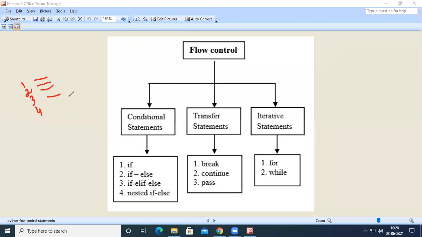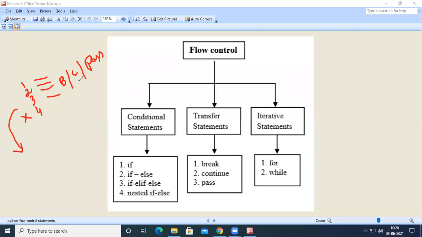Now, if at line number 3 we have used a break statement, a continue statement, or a pass statement, the way the program control executes will change. If we use a break statement, the fourth statement will not get executed; we just come out of the loop.